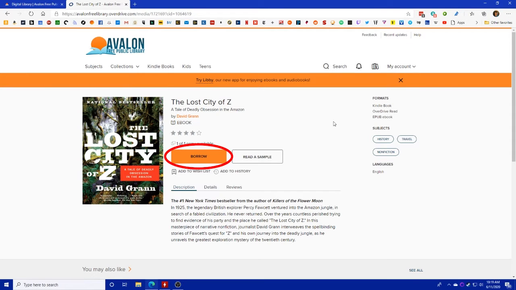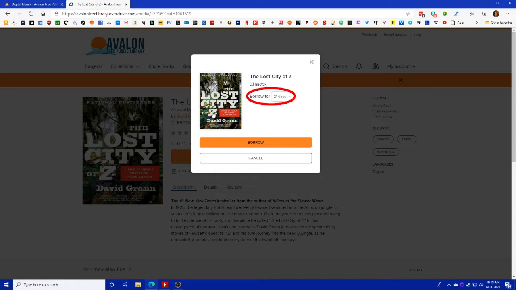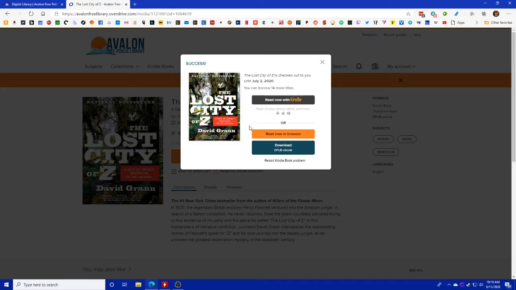If we want to go ahead and borrow the book, we're just going to go ahead and click Borrow. By default, you get it for 21 days. You can change that to a shorter period if you want. We're not going to touch that. We'll just go ahead and click Borrow here to confirm. And now here's where it gives us some options. If you were on a black and white Kindle, you would need to click Read Now with Kindle. And what would happen then is it would take you to the Amazon site, which we will do in a moment.